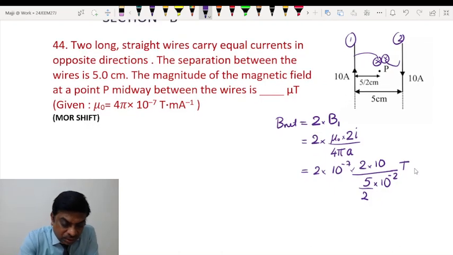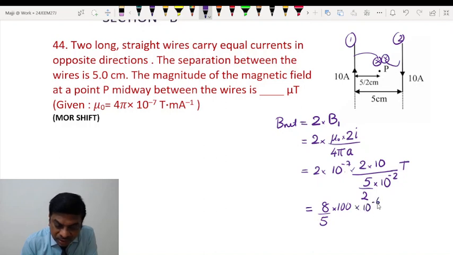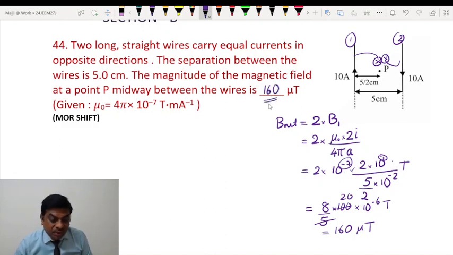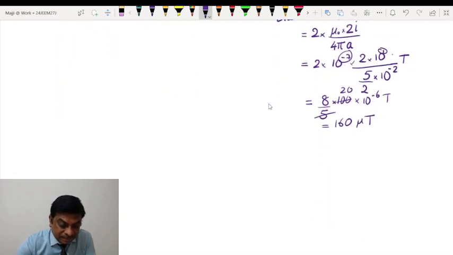Okay students? Right. So here we can see that it is 8 by 5 into, this is 100 into 10 to the power minus 6 Tesla, because this will be 10 to the power minus 6. Here it is 1. This 10 power minus 2 goes up, becomes plus 2. So 5 into 20. So we have 160 microtesla. So 160 is the answer, because we have to obtain the answer in microtesla.